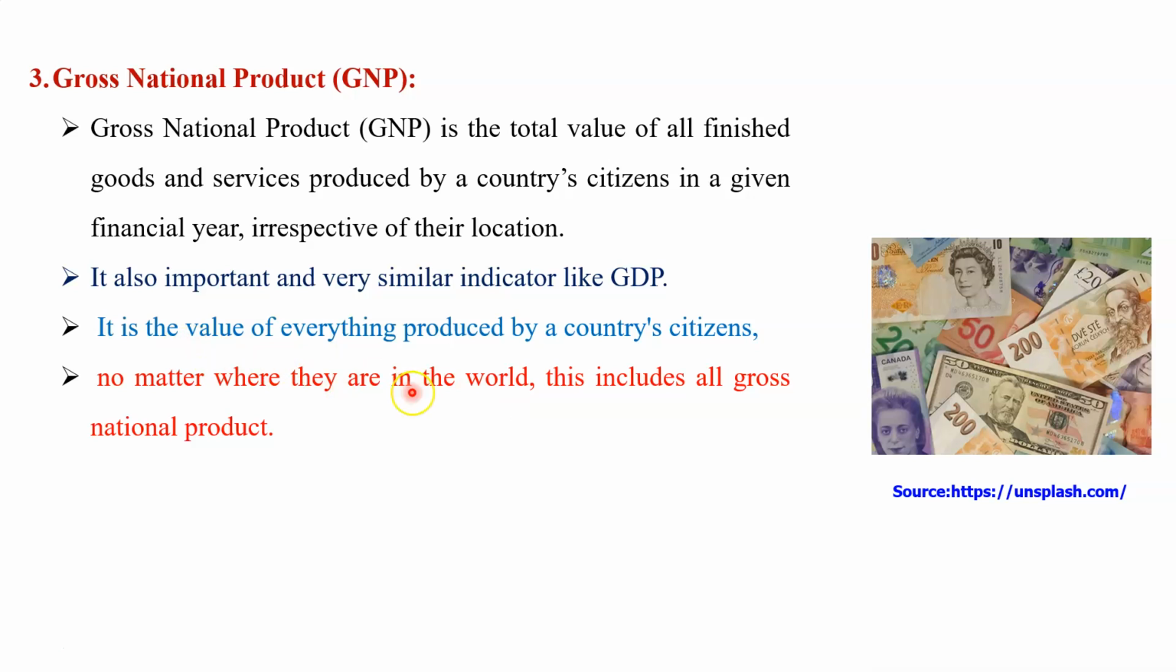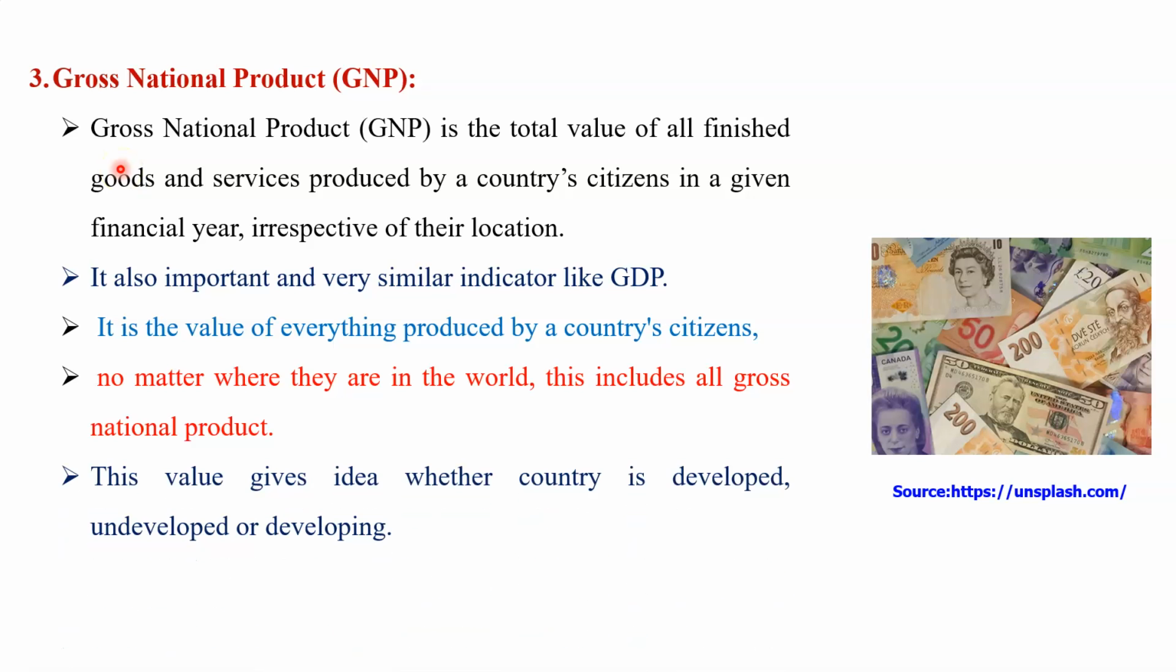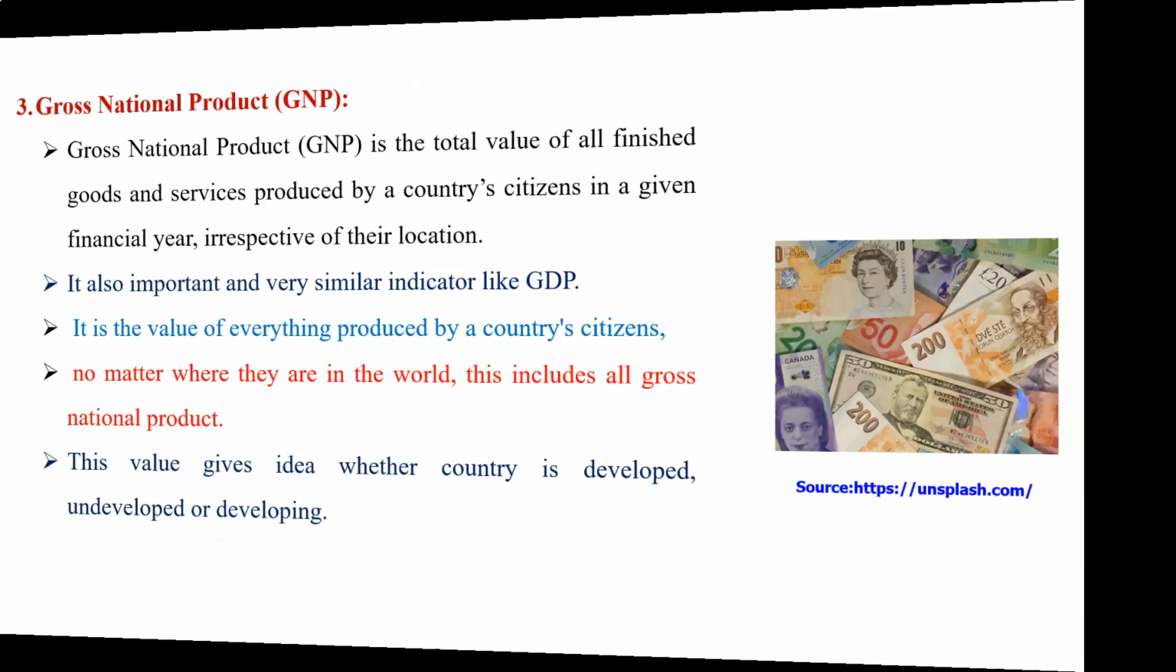This line is very important: no matter where they live in the world. This includes all the gross national product of the country. So this is also a very important indicator to analyze the economic development of the country. This value gives an idea whether a country is developed, underdeveloped, or developing.